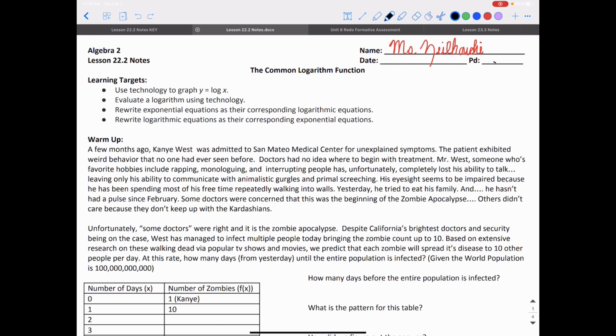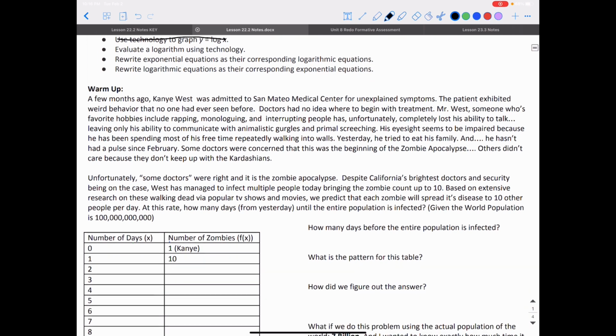In this video, we're going to talk about logarithms. Our learning targets are going to be, not this. We're going to evaluate a logarithm using technology, and we're going to rewrite exponential equations as their corresponding logarithmic equations and vice versa. We're going to start with this warm-up problem.